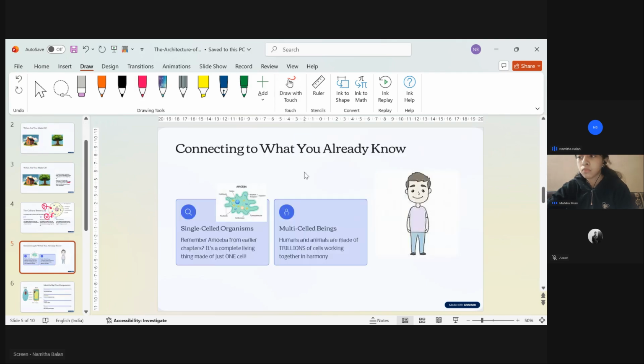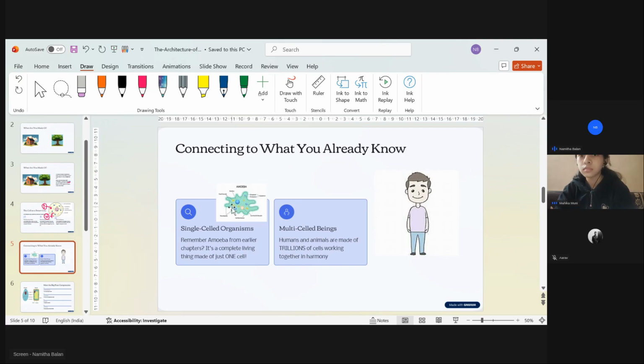So here, as we are talking about the cell, we know that our body is made up of millions and trillions of cells, right or not? Yes. Do you remember our amoeba? What kind of organism is amoeba? Unicellular. Yes, unicellular organism. So there are organisms which can live with a single cell. Here you can see a man and an amoeba.